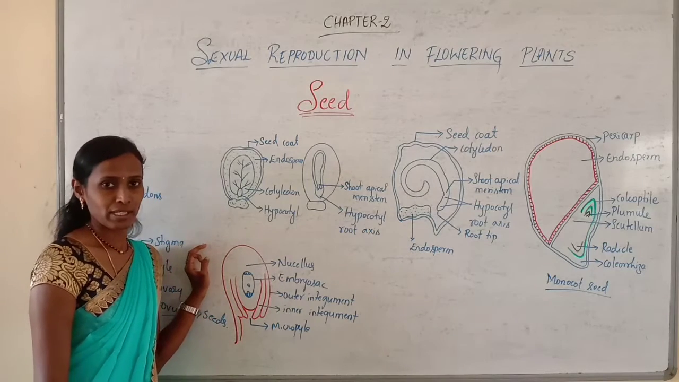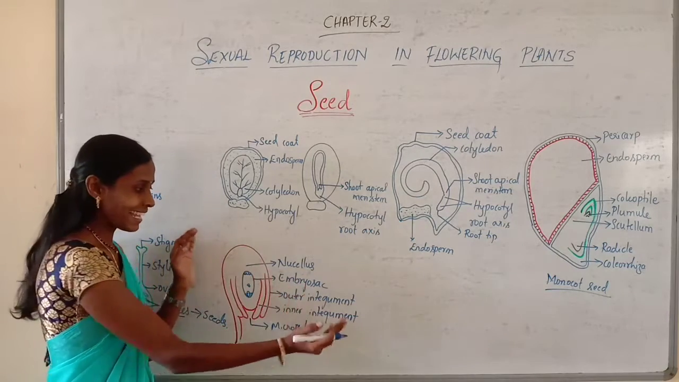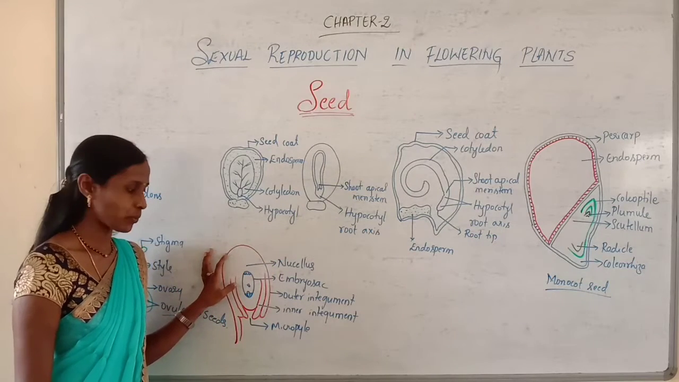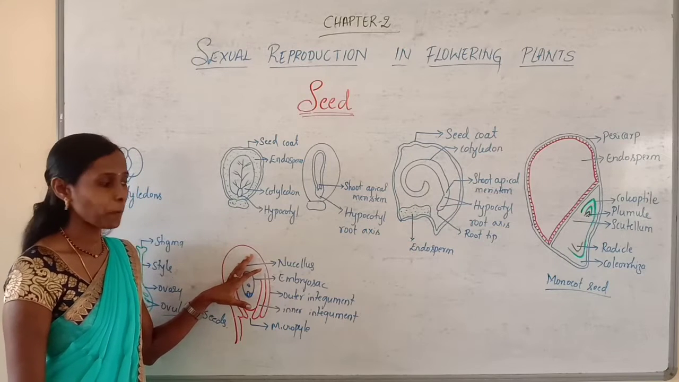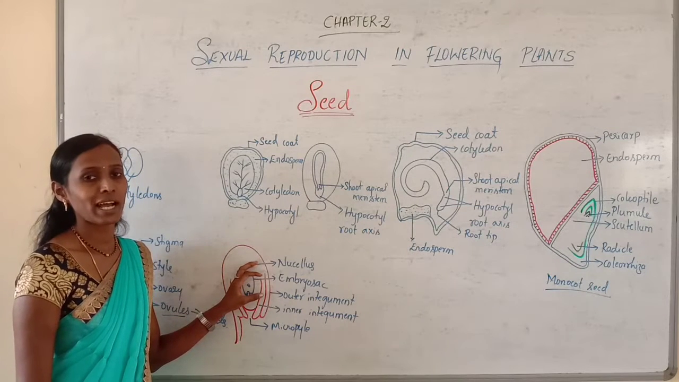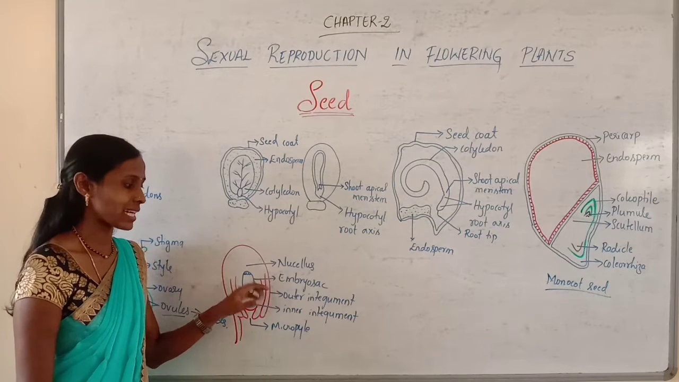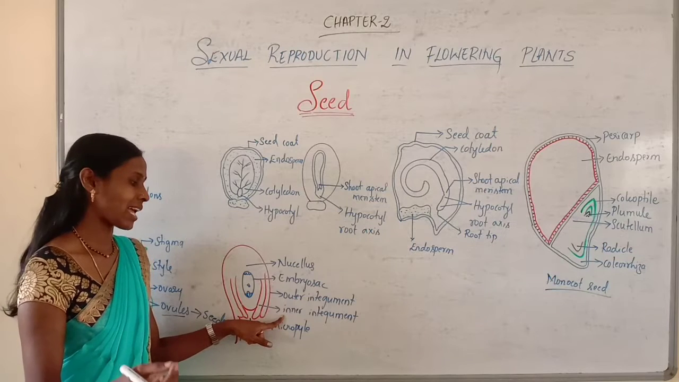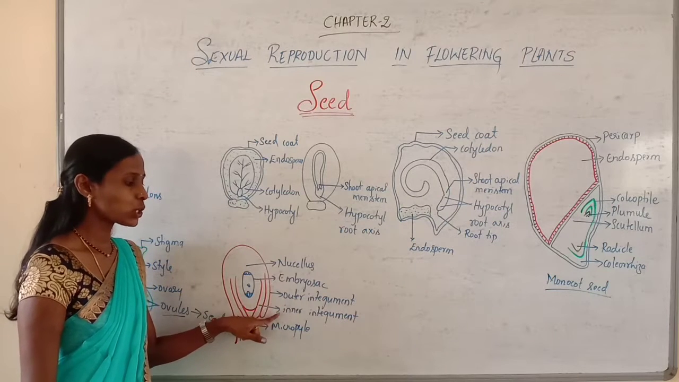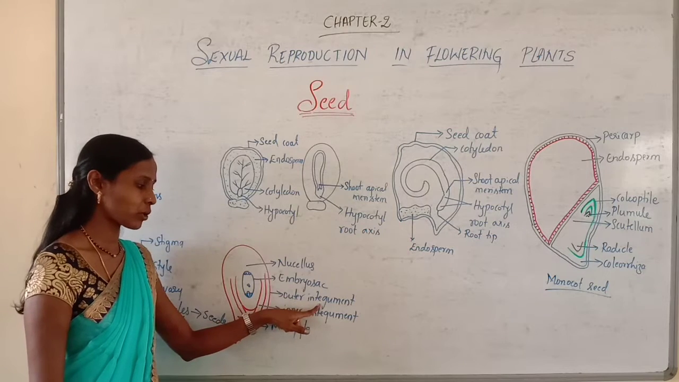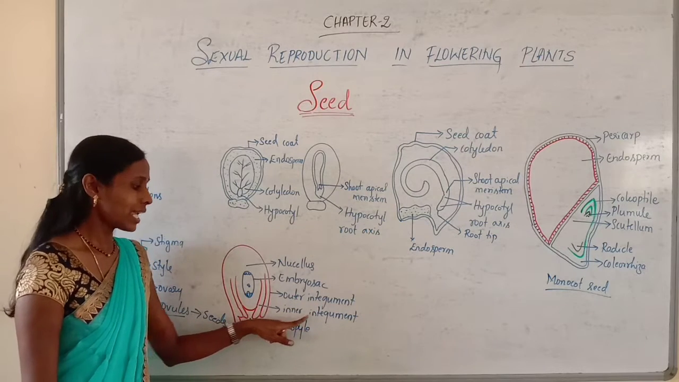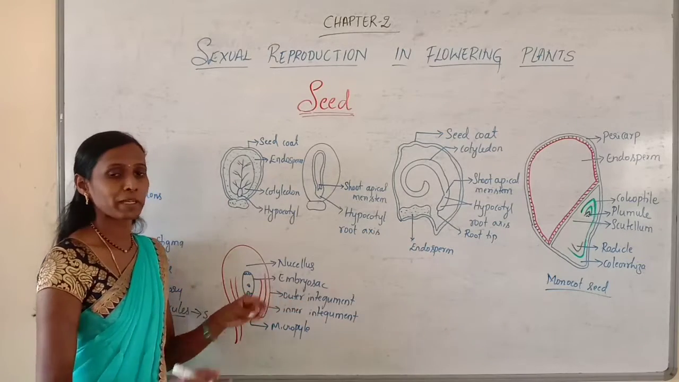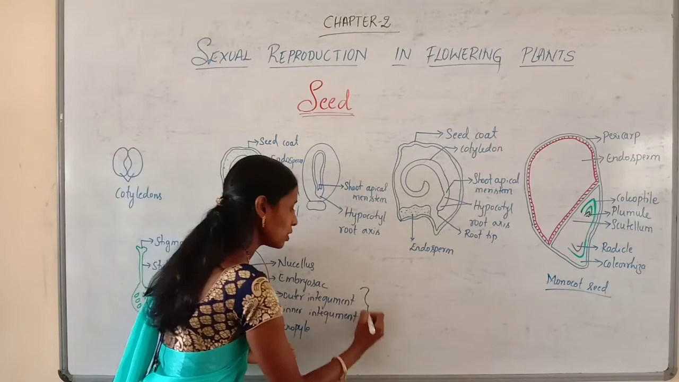You know, after fertilization, the ovules develop into seed. Let us recall the structure of the ovule. This is a typical anatropous ovule. Here you can observe the ovule is enclosed by protective layers called integuments. Usually it contains one or two protective layers called integuments. Here you can see two integuments. One is the outer integument and the other is called the inner integument. After fertilization, these two integuments become hard and develop into the seed coat.